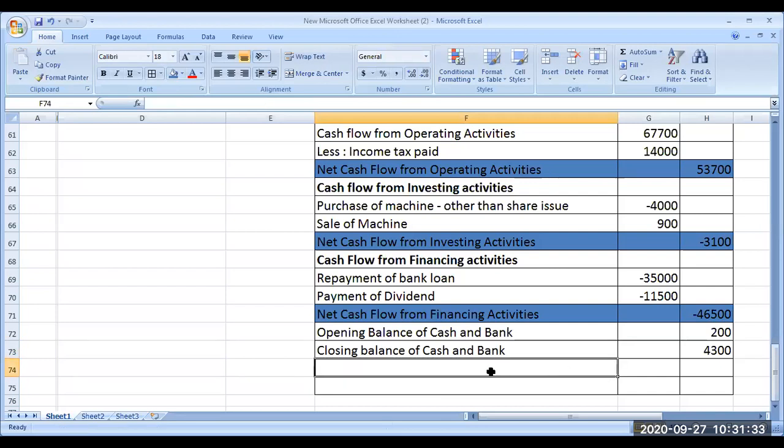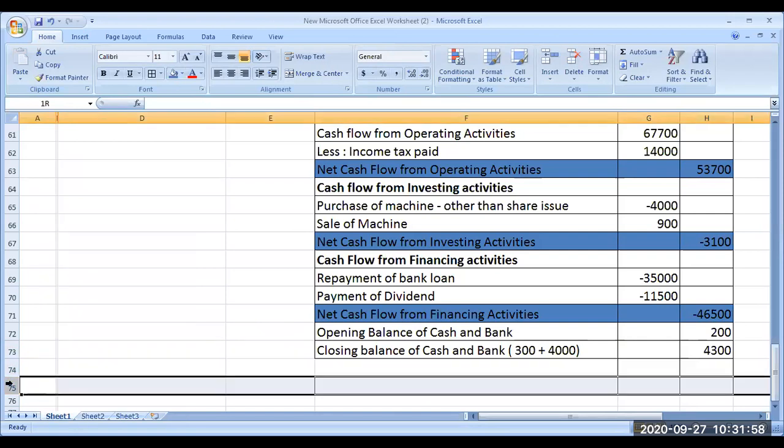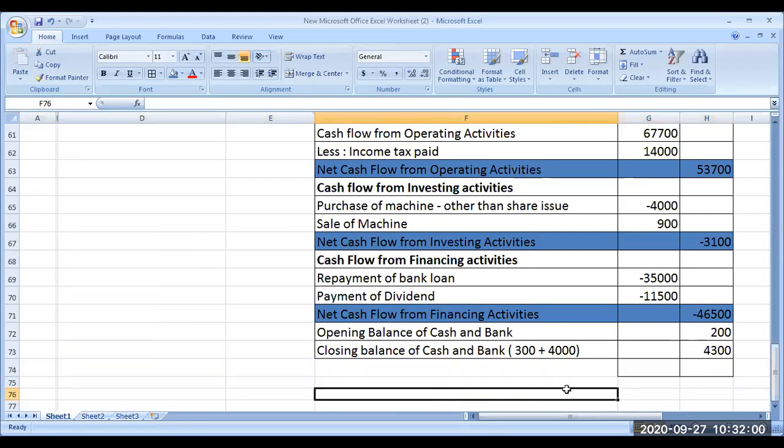Closing balance. Look at the balance sheet. Closing balance of bank and cash: 300 in cash and 4,000 in bank. The closing balance should be 300 plus 4,000. If you take it from this side also, it should be equal to that amount. Okay, so this is what a cash flow statement is. You have to understand how this works.